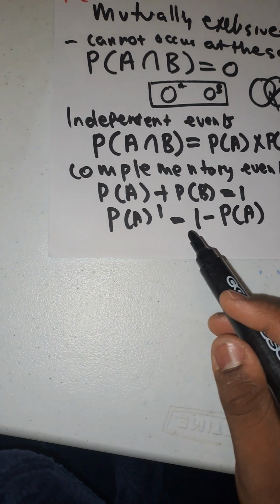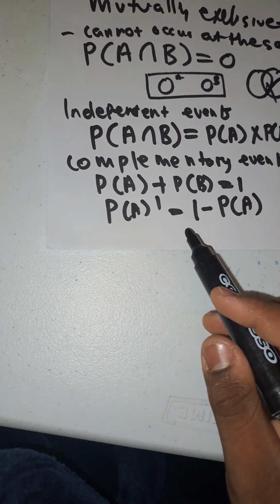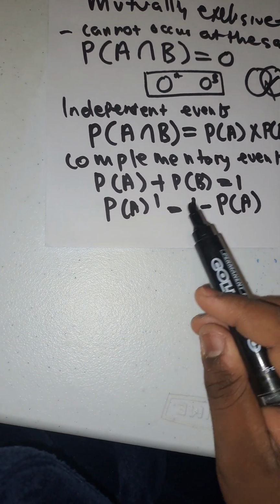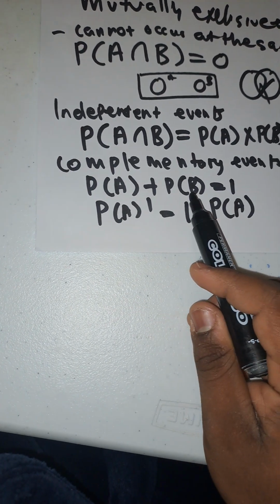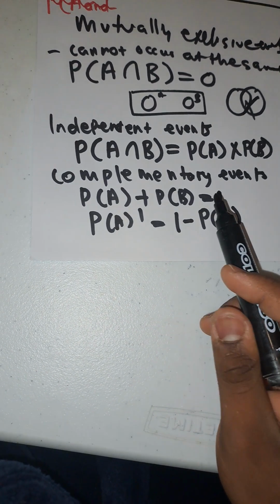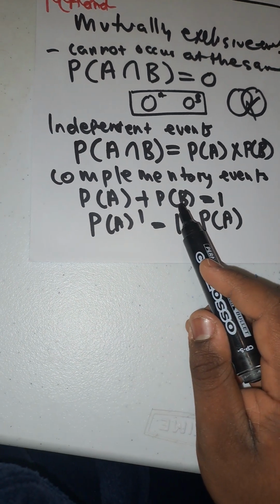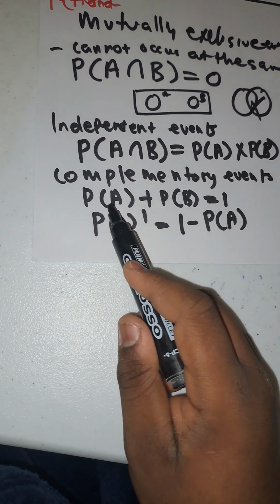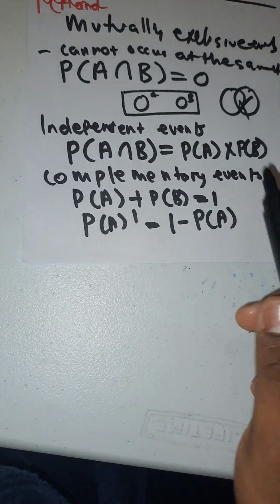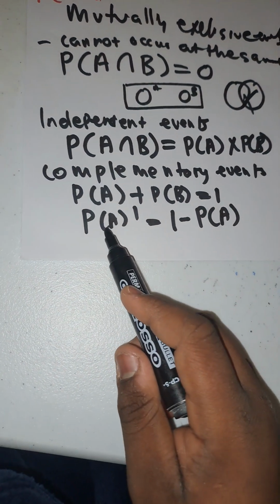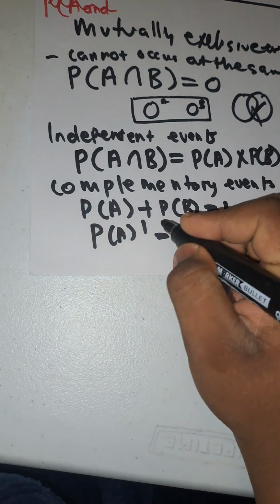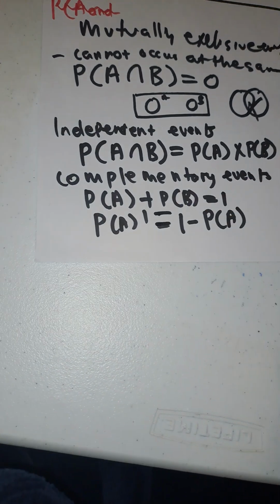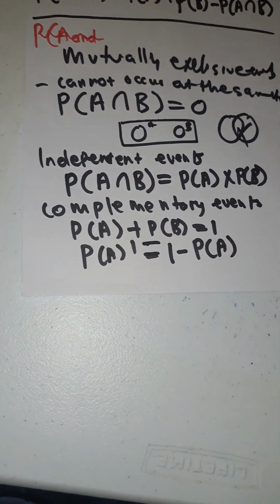Like, check. Let's say I want to write probability of not A. Not A there, it is what? Probability of B. So for me to write probability of B, it did what? 1 minus probability of A. This A went to the other side, but now this is not the probability of A, it is not A. You see, that's how it is. It is just working like that.